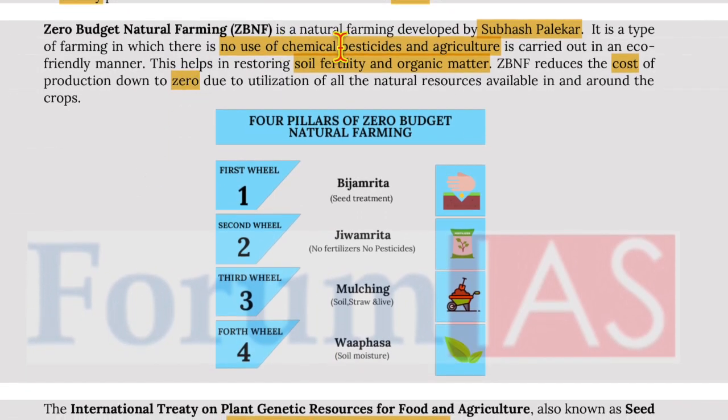Now, zero budget natural farming is a natural farming method developed by Subhash Palekar. It is a type of farming in which there is no use of chemical pesticides and agriculture is carried out in an eco-friendly manner. This helps in restoring soil fertility and organic matter. Zero budget natural farming reduces the cost of production down to zero due to utilization of all natural resources available in and around the crop.